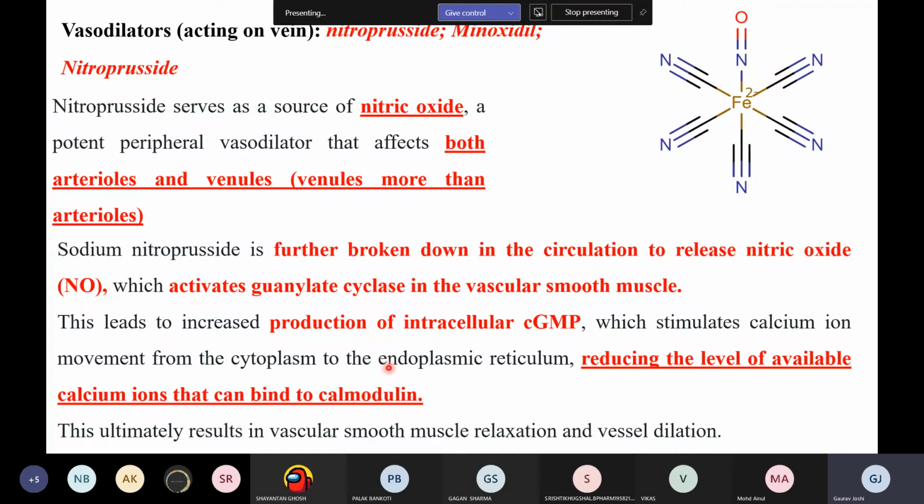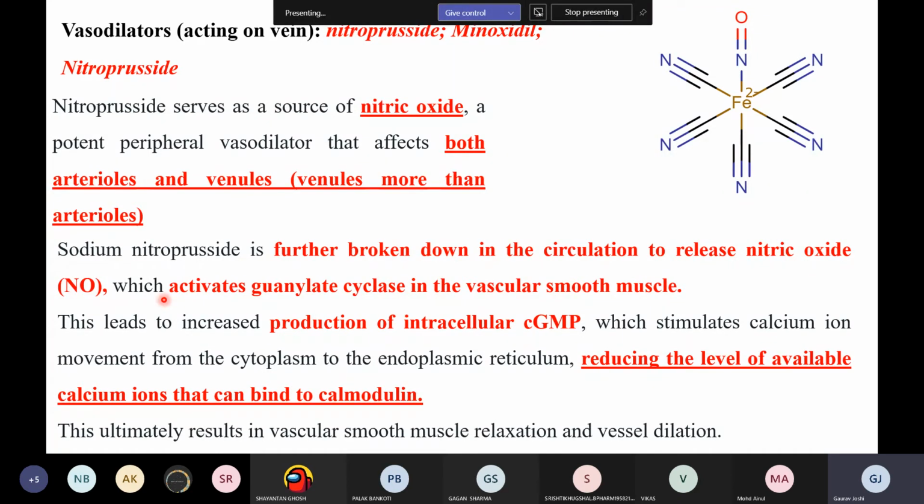And why can we not give the nitric oxide directly? Can anybody comment on that? See, although nitric oxide is synthesized in the body also from the amino acid arginine, right? But we cannot give the gas because it is very what? Why can we not purge the gas inside the body? Think about this. We do give oxygen. Why can we not purge these gases like nitric oxide, hydrogen sulfide or carbon monoxide in the body? Think about it sometime, right? We'll be discussing this sometime in the offline class, right?